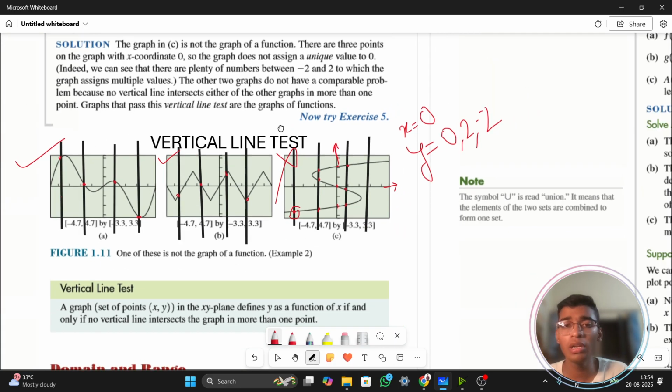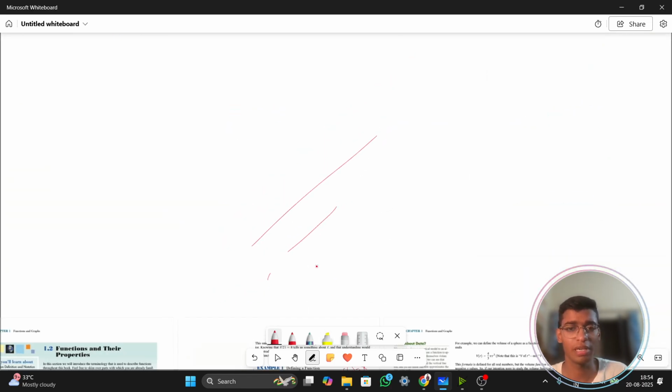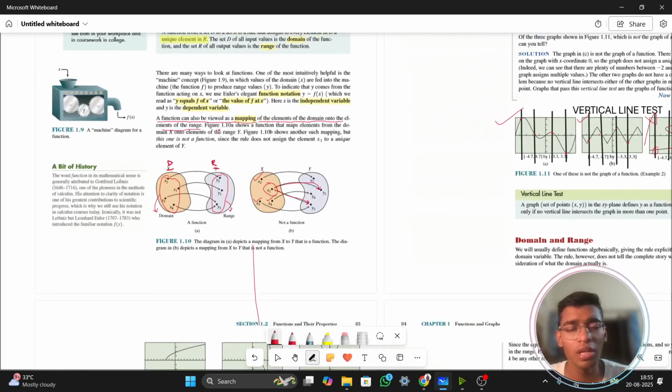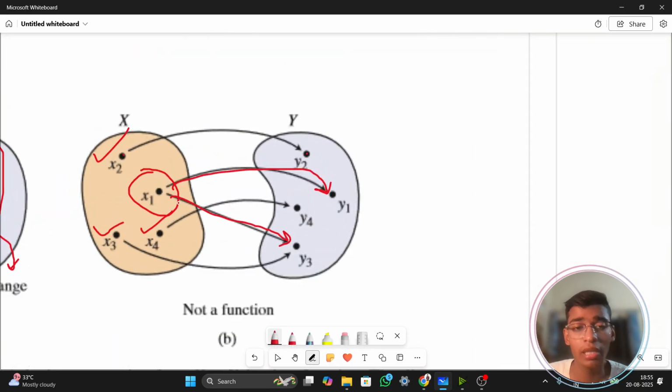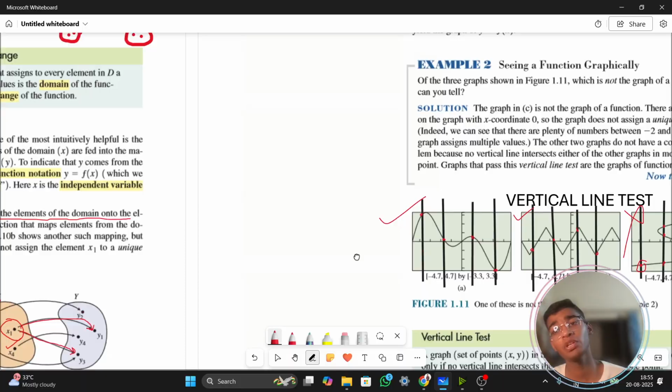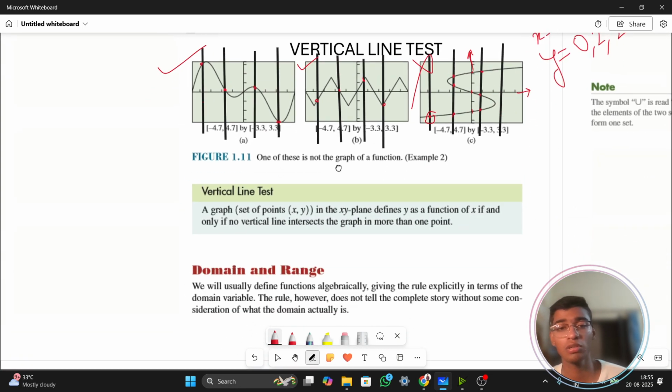We have already learned from the graph that a single input should not give multiple outputs. So my x, when it is 0, is giving me 0, 2, and minus 2. It is mapping to three elements, and my mapping should have been unique. So this third one is not actually a function.